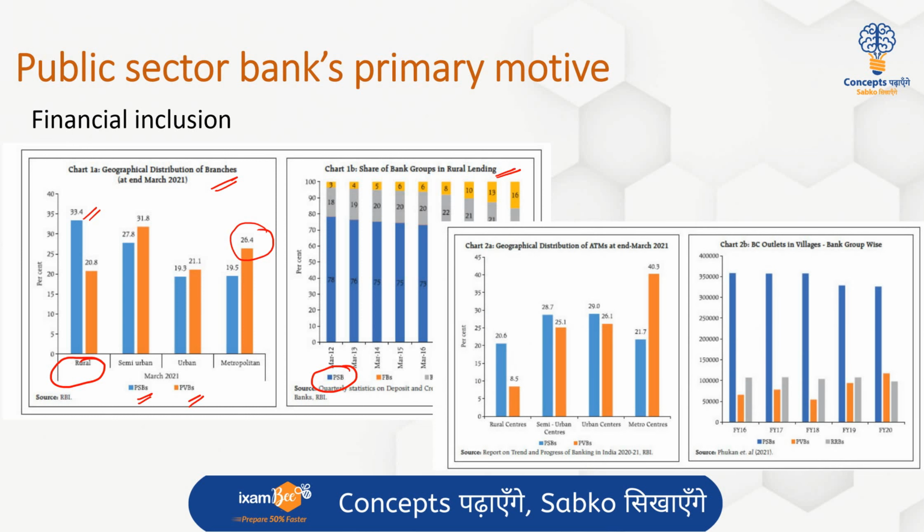Another data which shows is the distribution of the ATMs, right? So ATMs play a very important role in the cash economy of our country. Again, in the rural areas, PSBs or the public sector banks have a high distribution, high penetration. And the BC model has also been one of the forte for financial inclusion for the public sector banks.